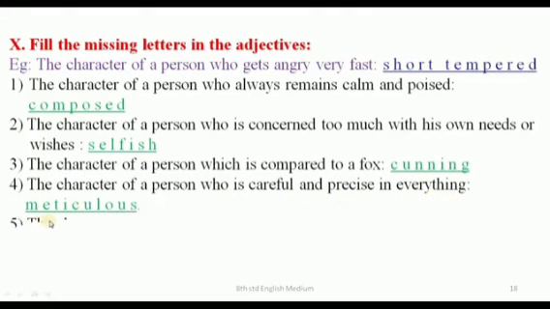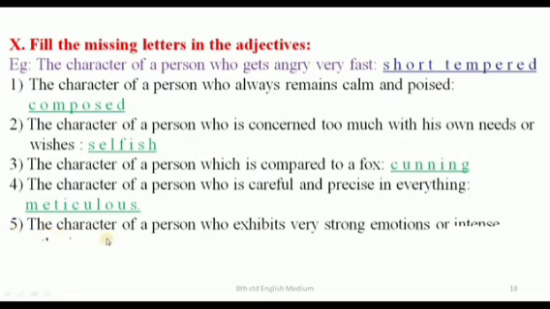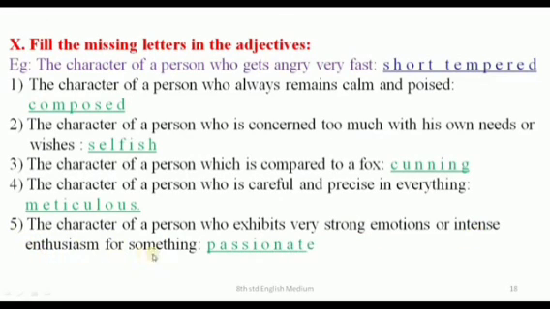That is meticulous. Fifth one, the character of a person who exhibits very strong emotions or intense enthusiasm for something. Passionate, who is called as passionate.